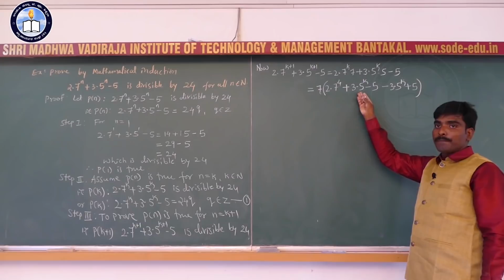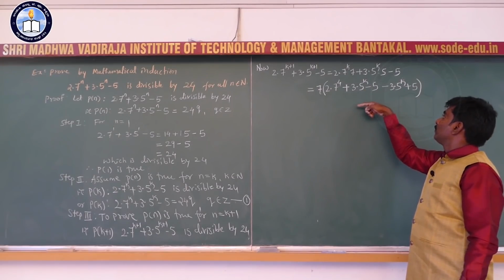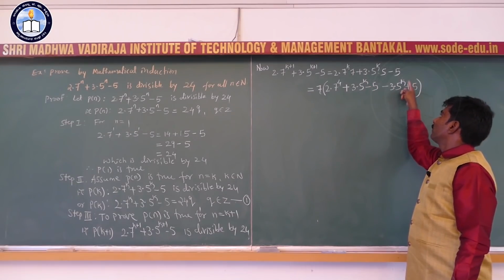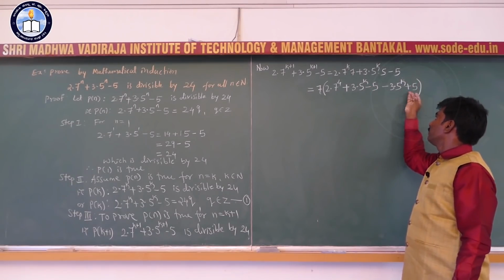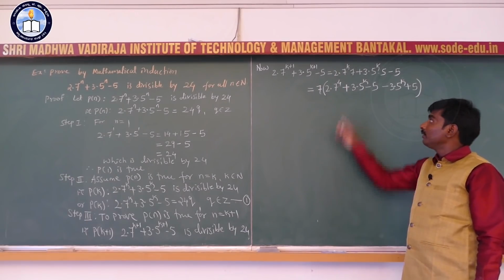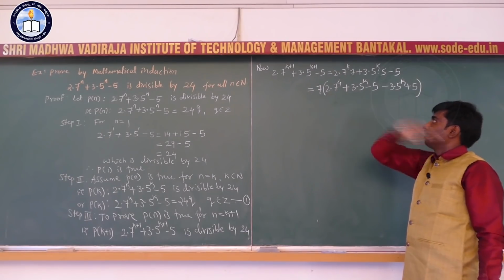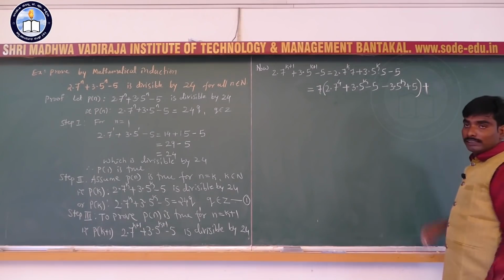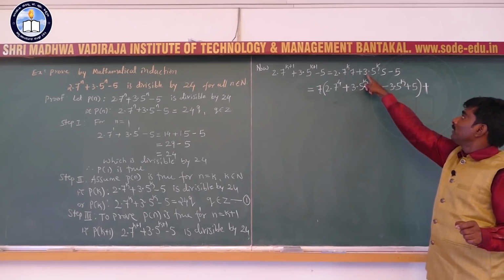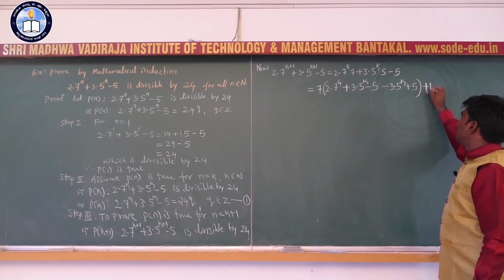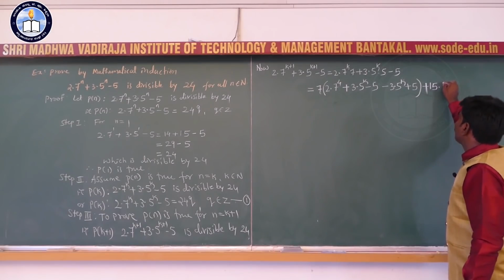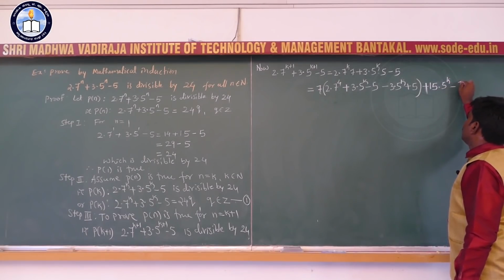So see here, 3 into 5 raised to k plus 3 into 5 raised to k and minus 3 into 5 raised to k get cancelled, and minus 5 plus 5 get cancelled. It remains only the first term, 2 into 7 raised to k into 7, plus in the second term multiply 3 and 5, 3 into 5 is 15, 15 into 5 raised to k minus 5.